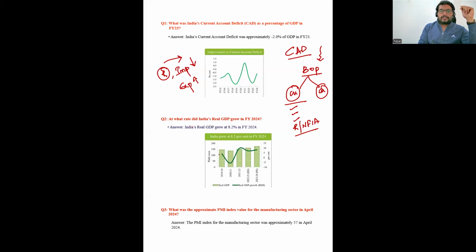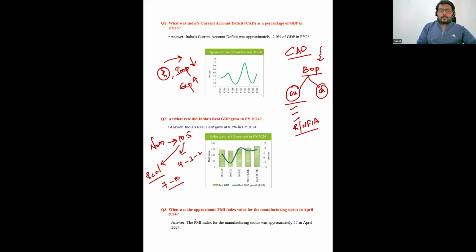Next, at what rate did India's real GDP grow? Yesterday I also discussed that the nominal GDP growth is around 10.5%. Considering inflation, is it 4, 3, or 2? Based on that, the inflation level is subtracted and you calculate the real GDP, which ranges somewhere around 7 to 10 percent.